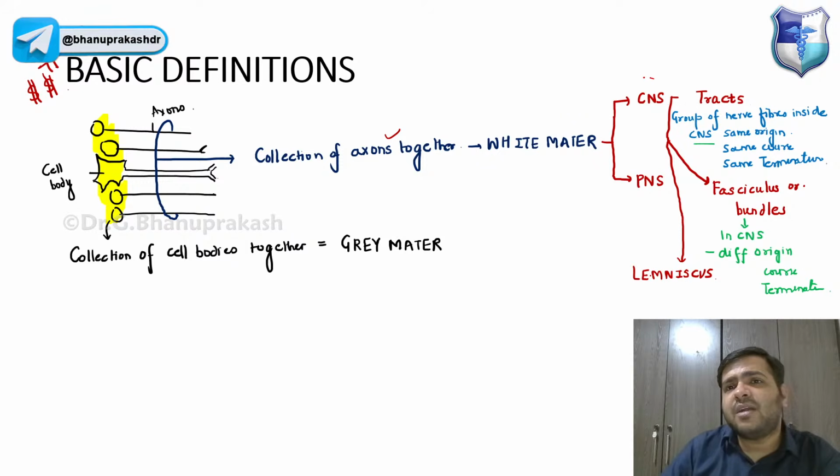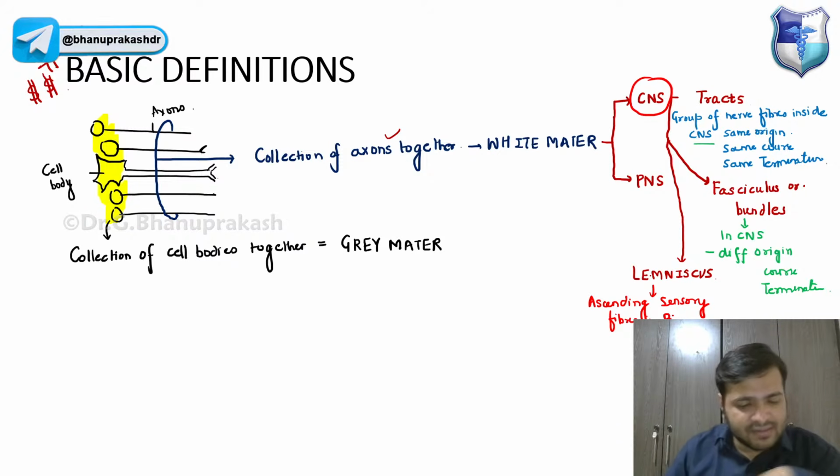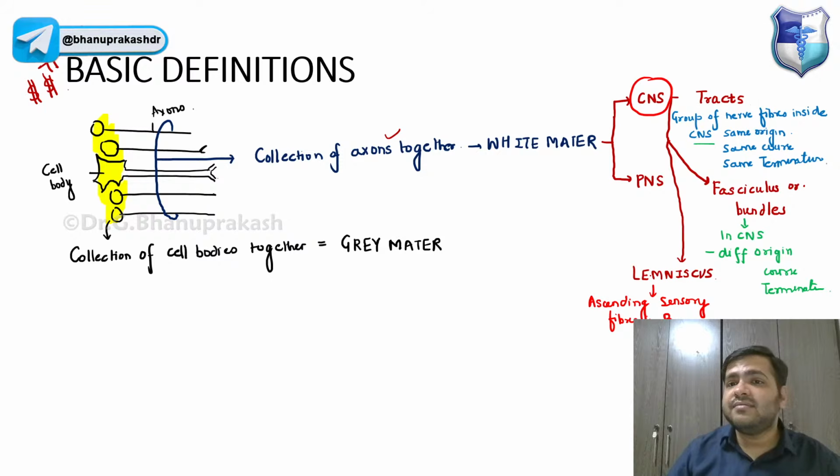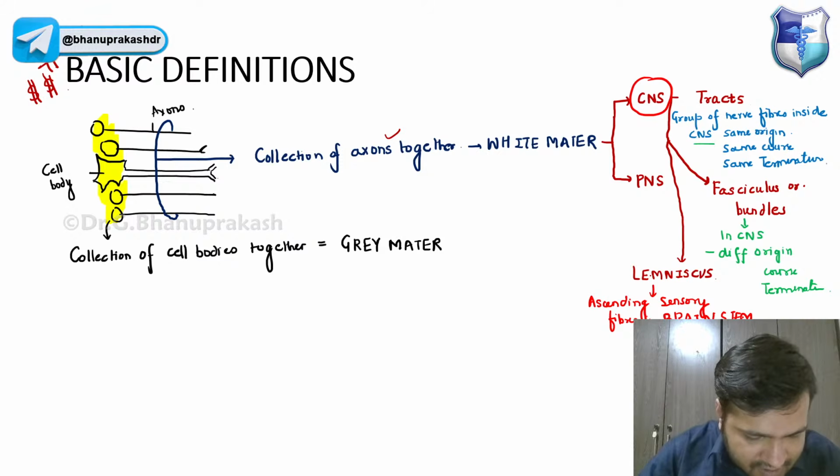Again, the brainstem is a part of the central nervous system only. Now, when I say brainstem, guys, can anyone tell me what the brainstem is made up of? Which three parts? I've just told you guys.